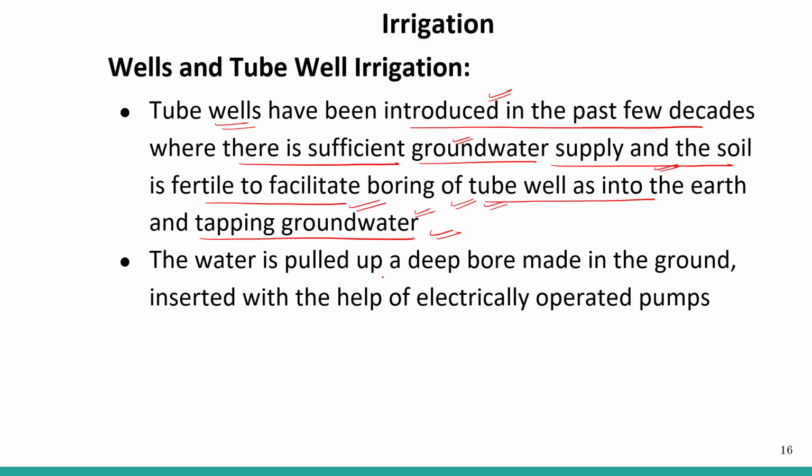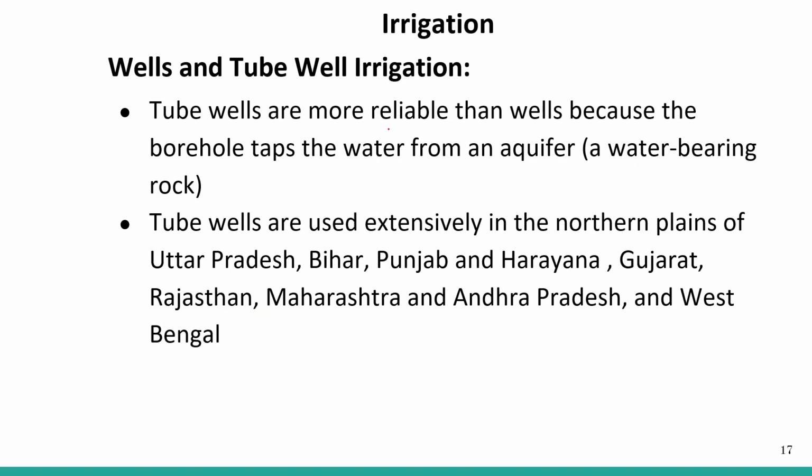The water is pulled up through a deep bore made in the ground. So in these places where groundwater is available, water is pulled out through a deep bore made in the ground, with the help of electrically operated pumps. Tube wells are more reliable than wells because the borehole taps the water from an aquifer.